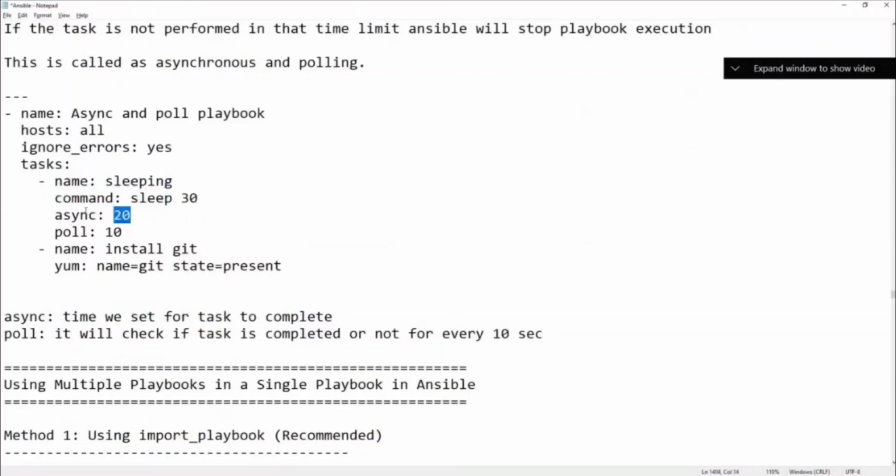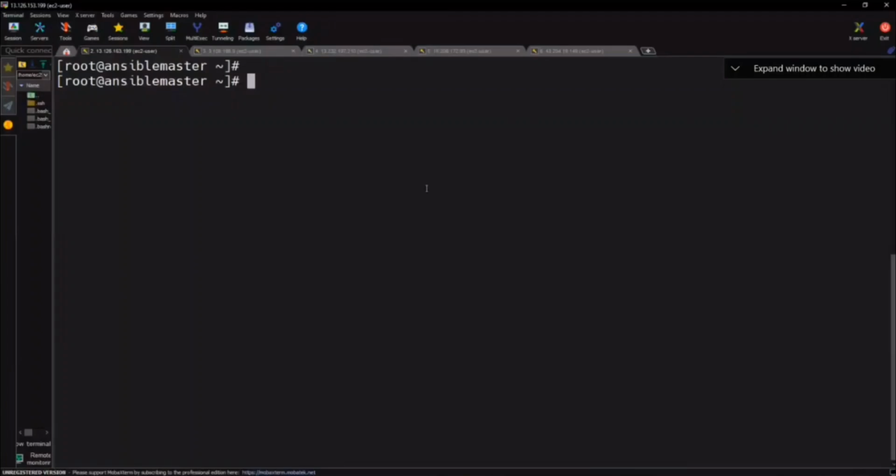This sleep task should complete within 20 seconds, but it is taking more. Whenever it takes more, it will skip this task. Poll will check whether the task is completed or not every 10 seconds. Got the point? So if you want to handle it like this, you can use async and poll. Should we do this? Okay, let's quickly go.